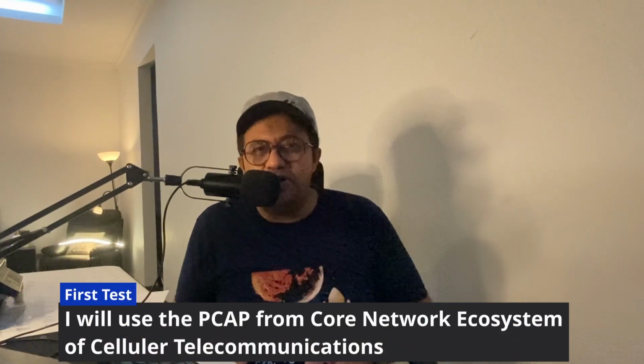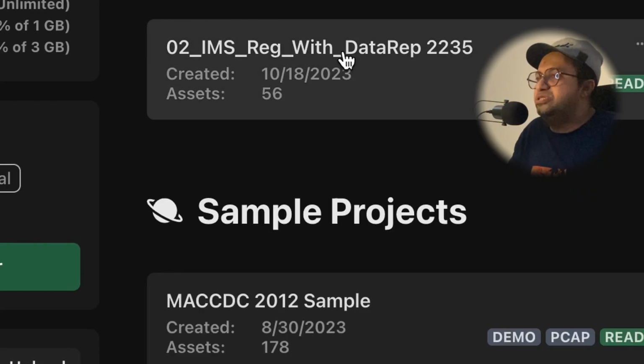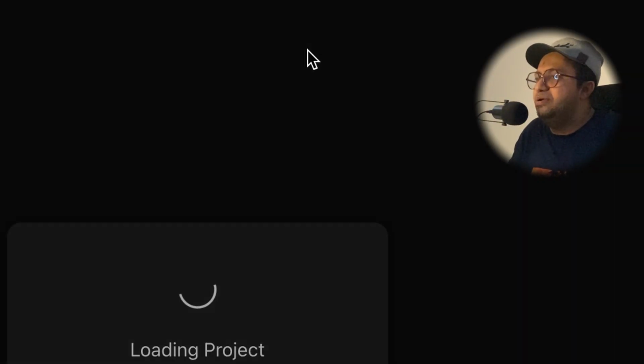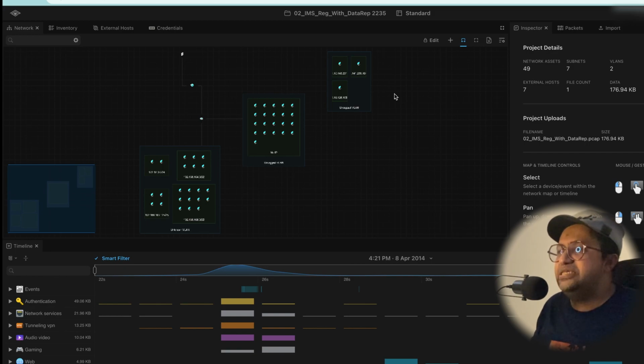Now I'm going to test this with the next level, another industry. I'm going to use the pickup file that uses the packet data core from the telecommunications infrastructure. Let's see guys, does it really work optimally in this case? So what I'm going to do, I'm just going to this, and I already uploaded something, for example this one. Okay guys, it seems to work quite fine in this case.